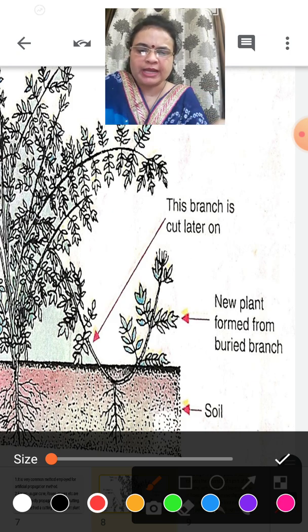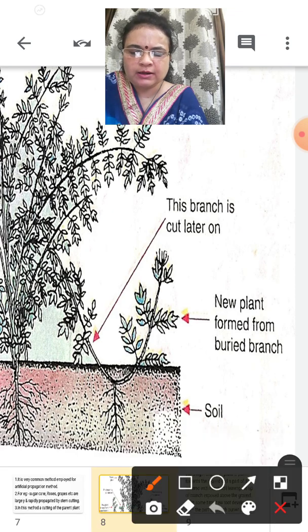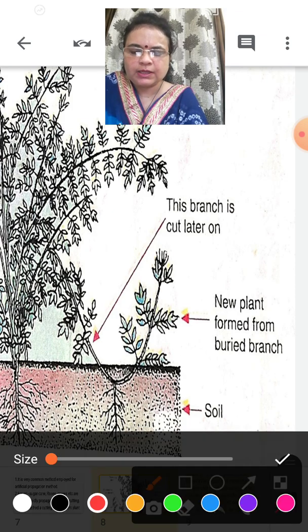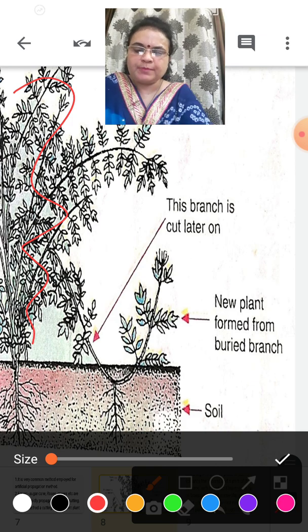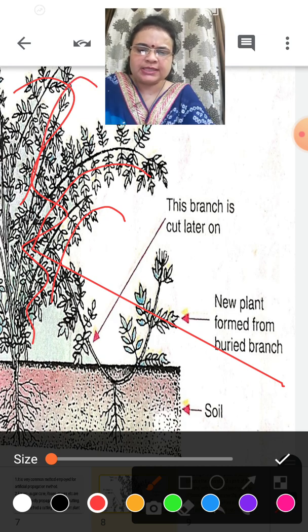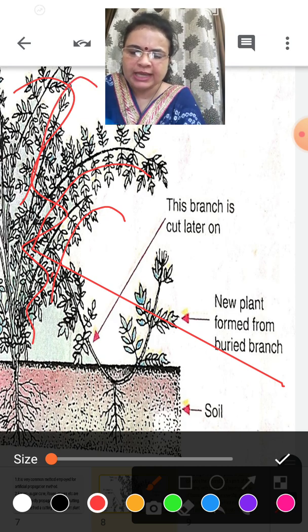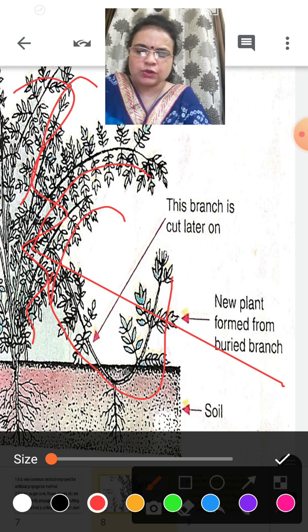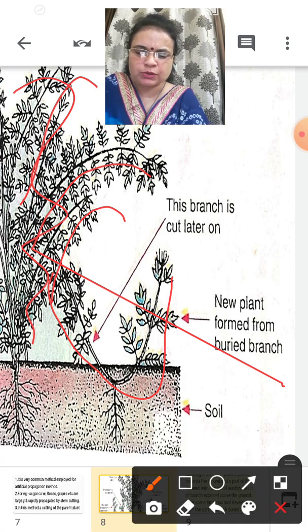Understood? In this, what happens? Here you can see a full mature parent plant. The stems of the parent plant are very weak, that much weak that we can lay them down properly. So what happens in this procedure?